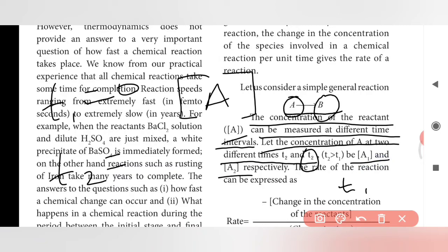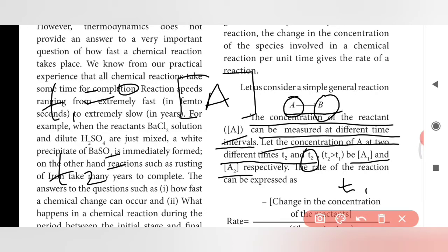Let the concentrations be A1 and A2. A1 is the initial concentration of reactant, the concentration of reactant before the start. A2 is the concentration of reactant after the reaction starts. After 10 minutes, what is the concentration of reactant?